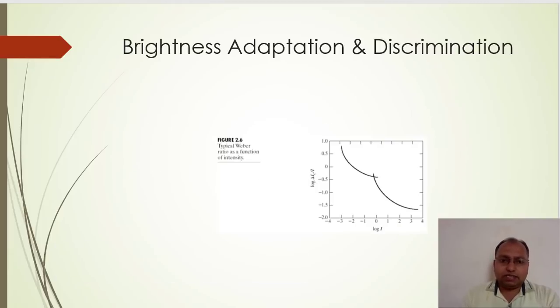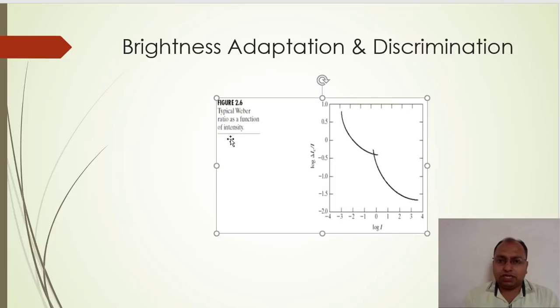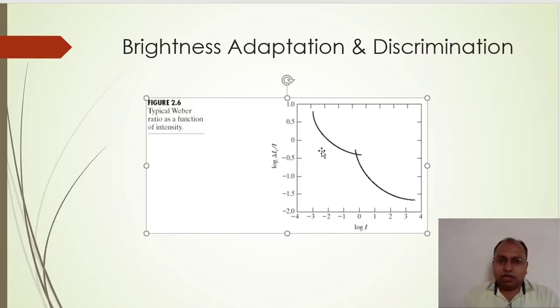Now let us discuss the next point, a typical graph or plot of Weber's ratio versus log of illumination. This is a typical plot of Weber's ratio as a function of logarithmic intensity.